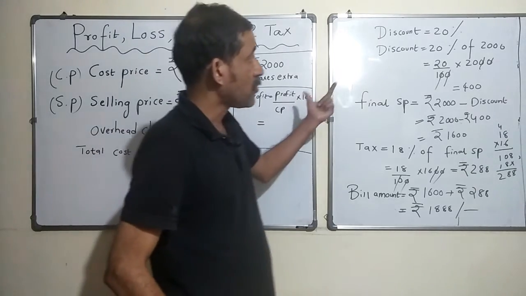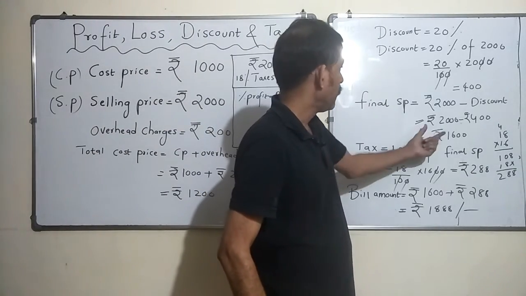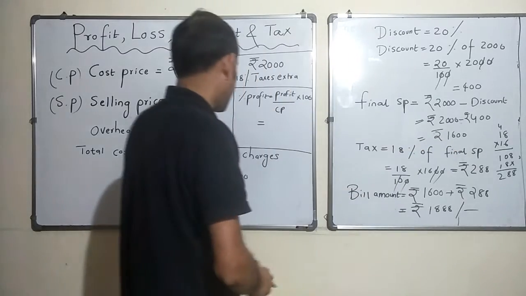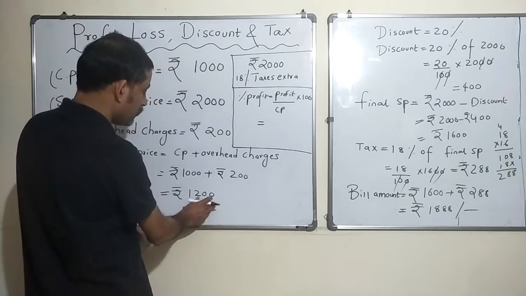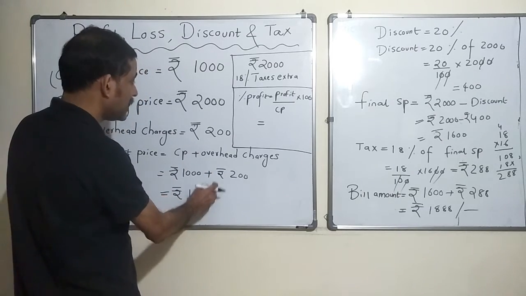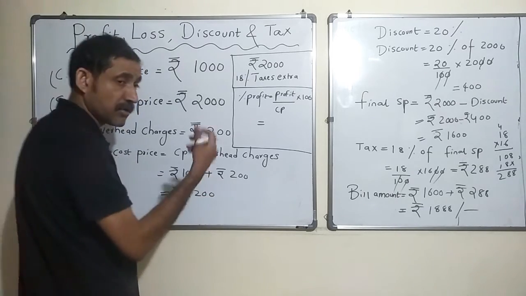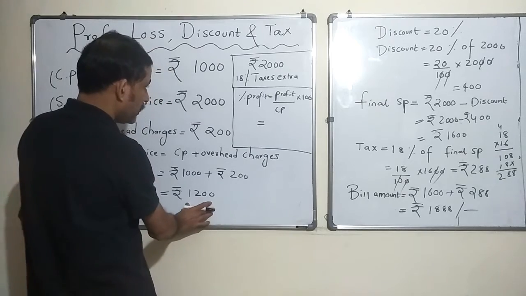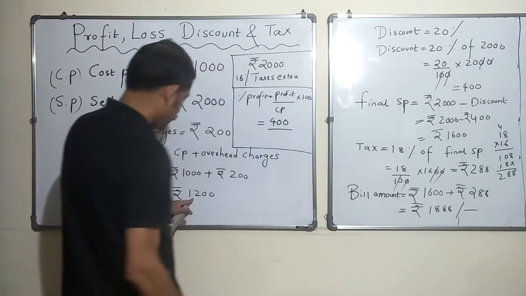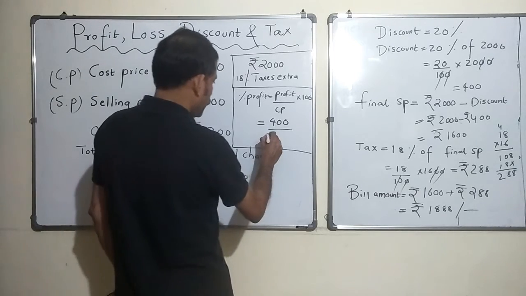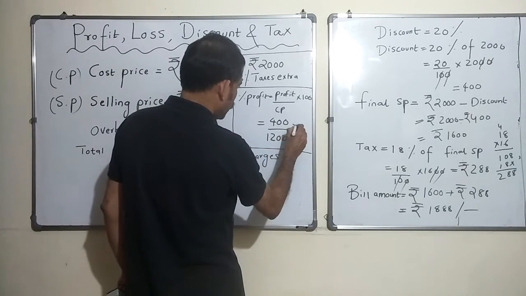I finally sold it for 1600, and I bought it for 1200. My total cost price, including the overhead charges plus the cost of the article, is 1200. So I made a profit of 400 rupees, and the cost price was 1200 rupees, into 100.